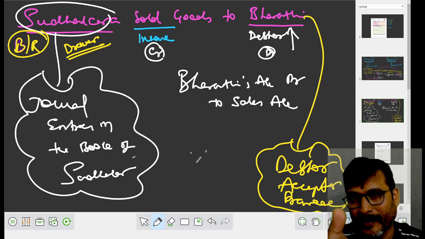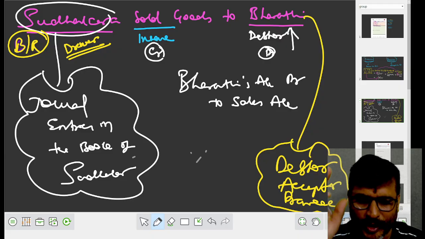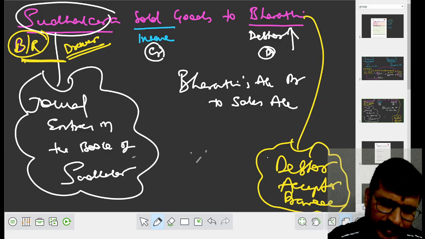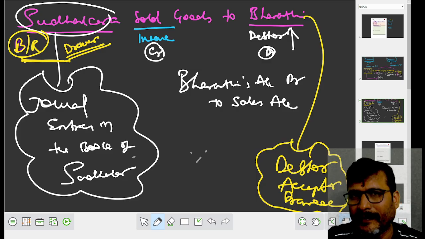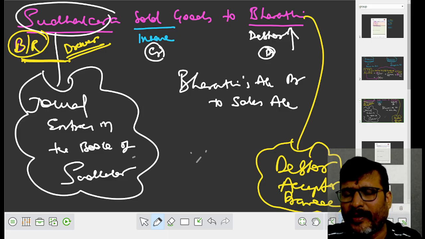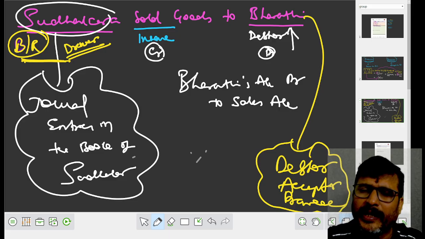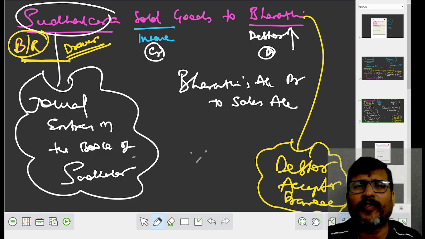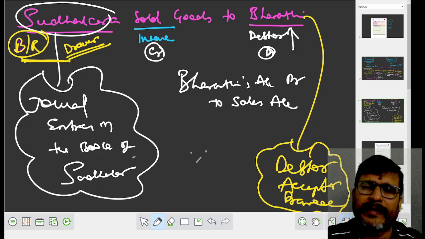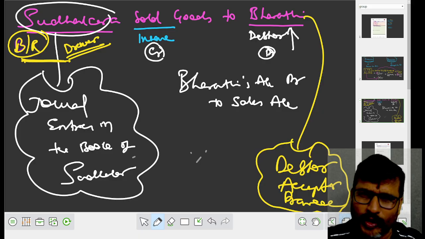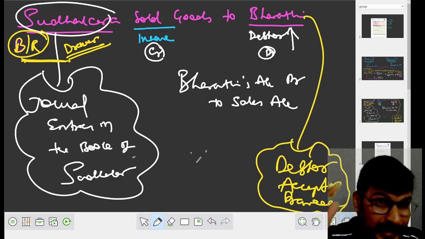You can understand that later. First understand this: Sudhakar is a drawer. For the drawer, it is a bills receivable. Bharati is a drawee, a debtor, an acceptor. For Bharati, it is a bills payable. When you learn this, please remember we are doing the answer not for Bharati but only for Sudhakar. For Sudhakar, bills drawn means bills receivable to Sudhakar. Bills receivable means asset. Good. Please keep this point in your mind.